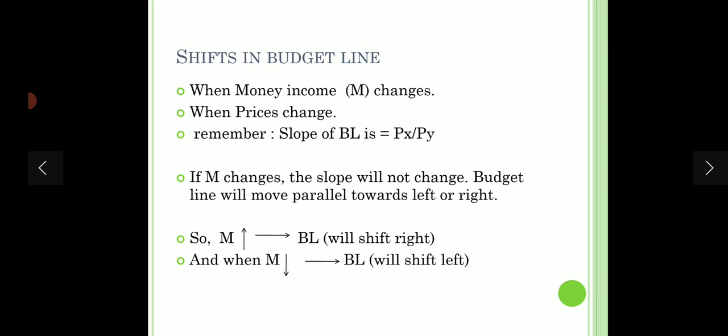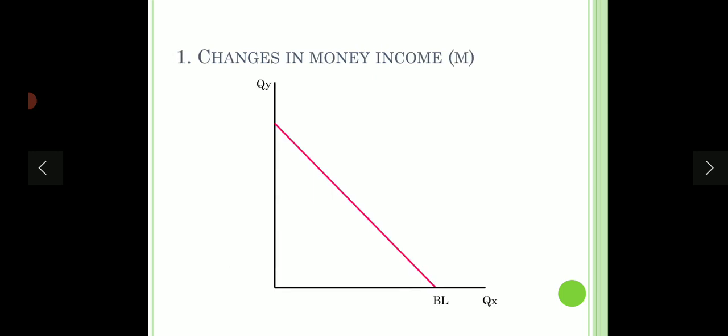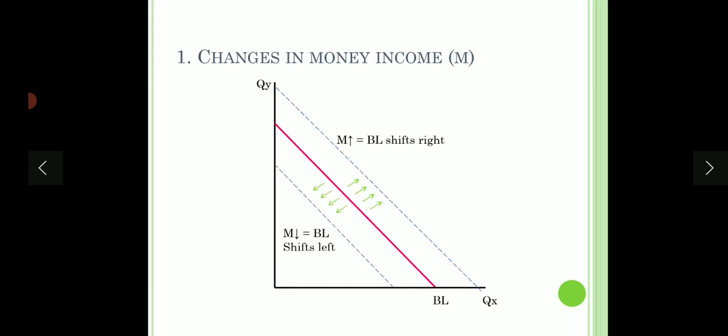Let us see this on the graph. So here, as we can see, on x-axis there is commodity X. On y-axis there is commodity Y. And this is the budget line of a consumer. So when money income increases, as you can see, M increases, the budget line will shift to the right parallelly. Similarly, if M decreases or it falls, the budget line will shift to the left parallelly.